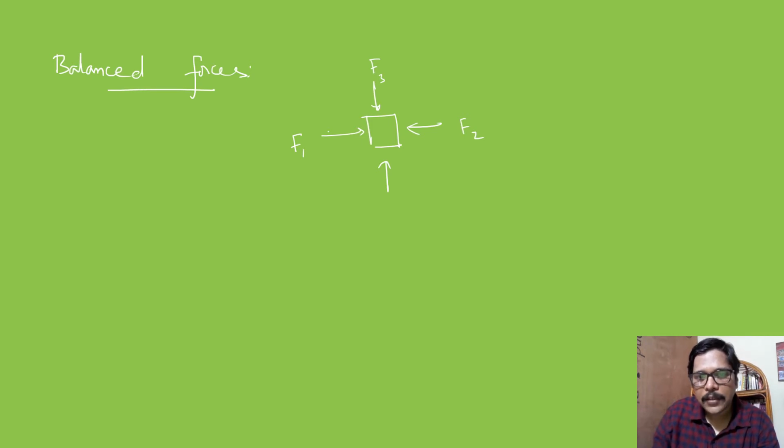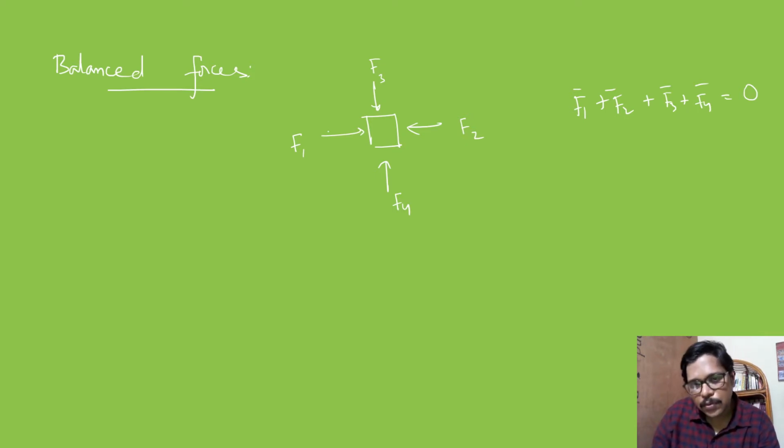Or we can say that the resultant of all the forces F1 plus F2 plus F3 plus F4 acting on a body is equal to 0. Then the body is said to be under the influence of balanced forces.